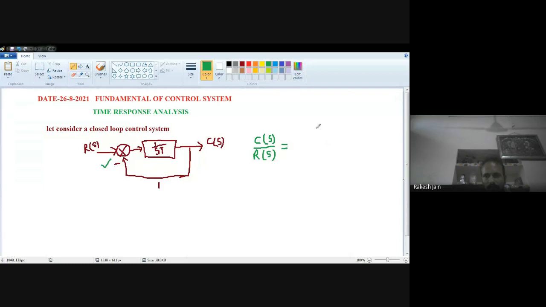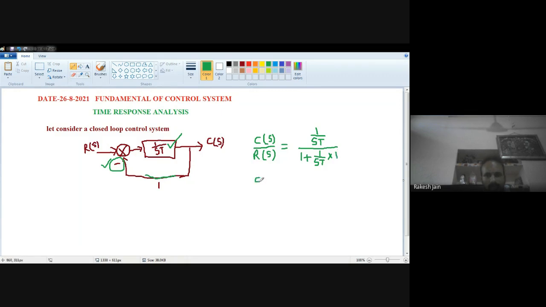What is the forward gain? 1 divided by sT is the forward gain, divided by 1 plus or minus, because the minus sign is there, that's why we have to use the plus sign, forward into feedback. So forward is 1 divided by sT. And what is the feedback gain? Because there is unity gain present, 1 is the feedback gain.